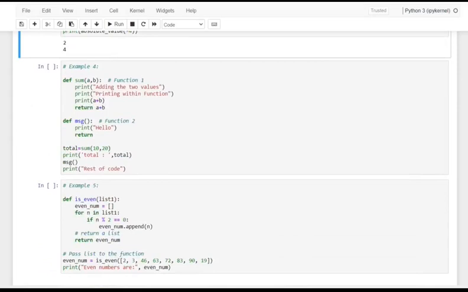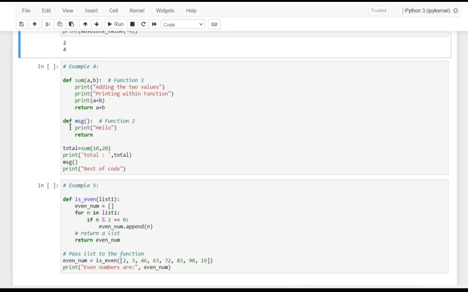See here, dear friends, we need some input from the user. Here we add two values and print within a function. I want to print a plus b, and we want to return a plus b.